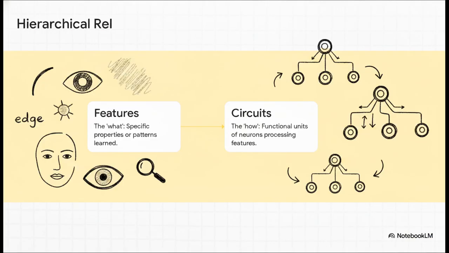So to actually map this wiring, we have to break the machine down into its most fundamental parts. The absolutely crucial point here is that this entire field hinges on two interdependent components: features and circuits. Features are the what. They are the specific properties the network has learned to recognize, maybe a low-level feature like a curved edge, or a high-level feature like a human face. Circuits, on the other hand, are the how. They're the functional, causal pathways, basically groups of neurons working together to process those features and make computations. Lower-level circuits detect the edges, and then they feed those into higher-level circuits that eventually identify the face. It's a perfectly hierarchical relationship.